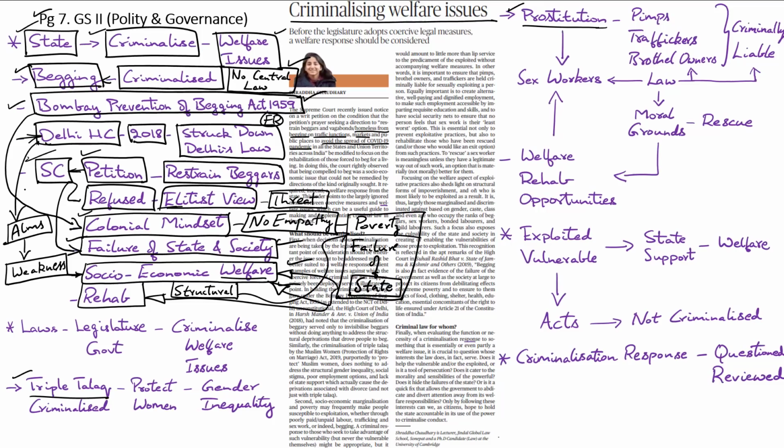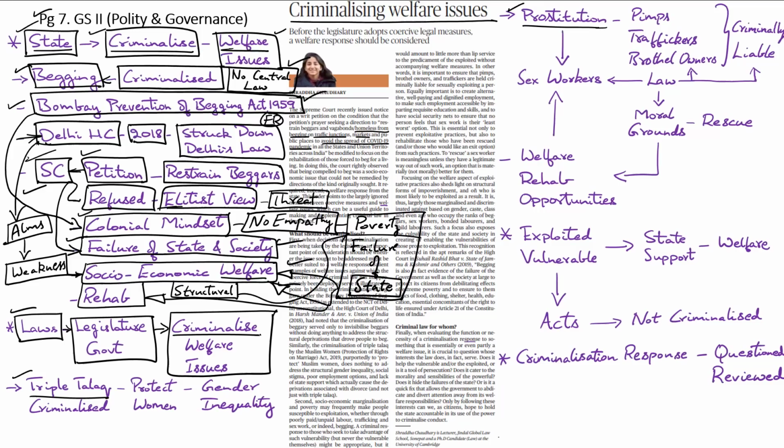In the context of this observation of the Supreme Court, it's very important to talk about the tendency of the state and the legislature to criminalize such welfare related issues. Quite often, it has been noticed that several laws are brought out by the legislature and the government where they conveniently try to resolve social issues and welfare issues by treating them as criminal issues.